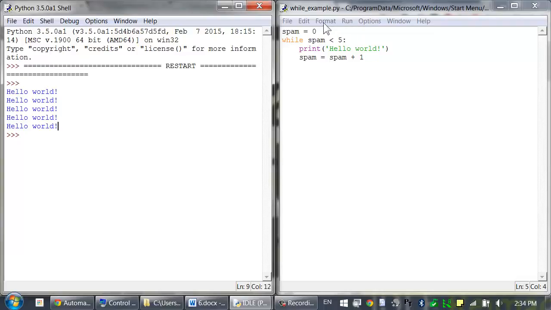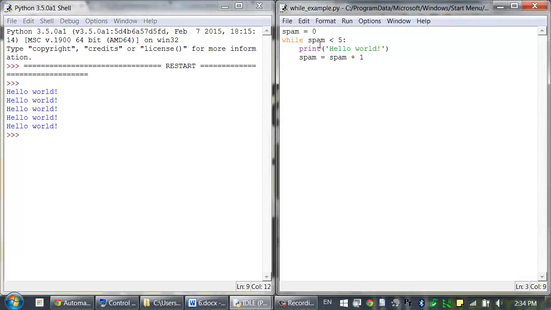This is because spam starts off as 0, and as long as the condition spam < 5 is true, the while loop will keep looping. Inside the while loop, the spam variable is increased by 1, and at the end of the loop, the execution jumps back to the start of the while statement and rechecks this condition, and if it's still true, it enters the block again. So this is why the block runs 5 times, because after the 5th time, spam is set to the value 5, and the while loop's condition 5 < 5 would then be false, so the execution just continues on with the rest of the program.